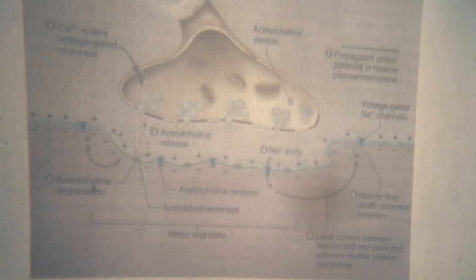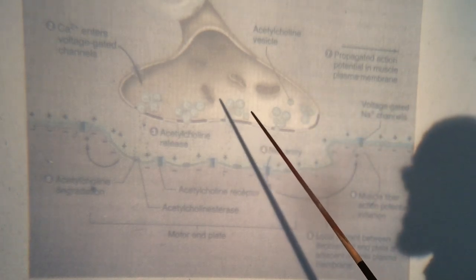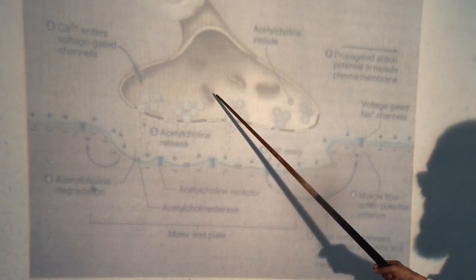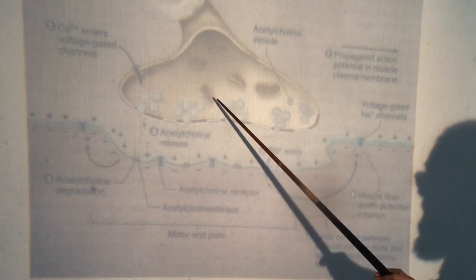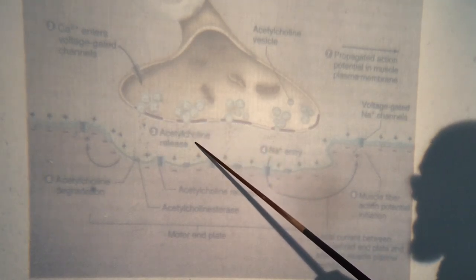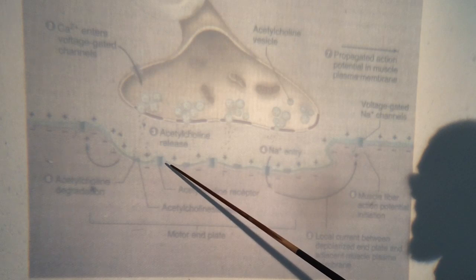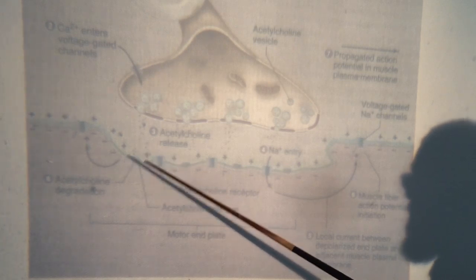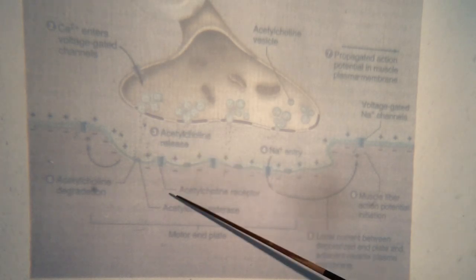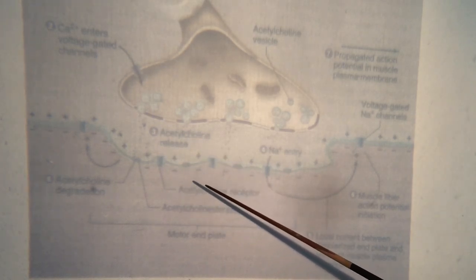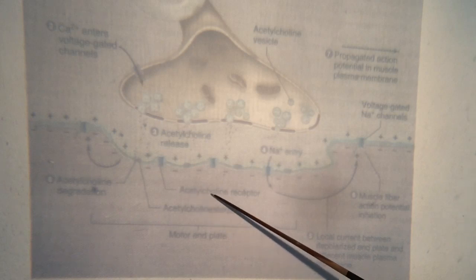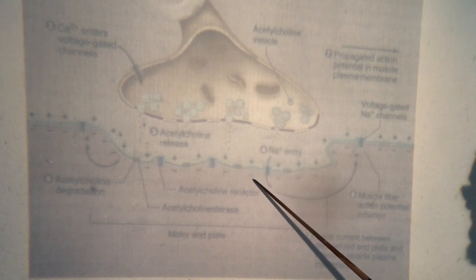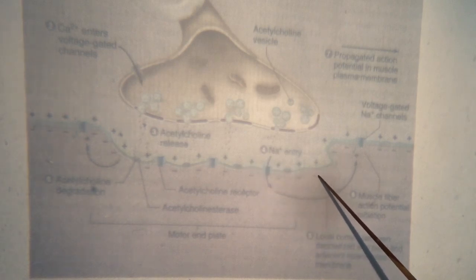So we're seeing that in this neuromuscular transmission, the nerve impulse, the action potential, reaches the nerve terminal, and release of acetylcholine occurs. It causes influx of sodium to produce a localized change in the membrane potential, that is, end plate potential. Because of the end plate potential, the membrane potential from its resting value of minus 90 millivolts reaches minus 65 millivolts.